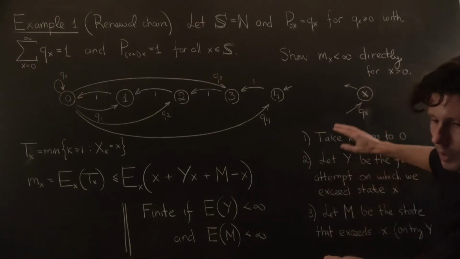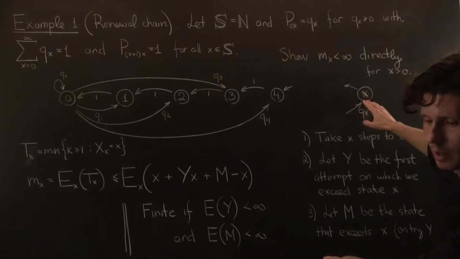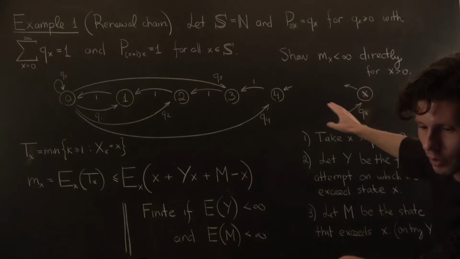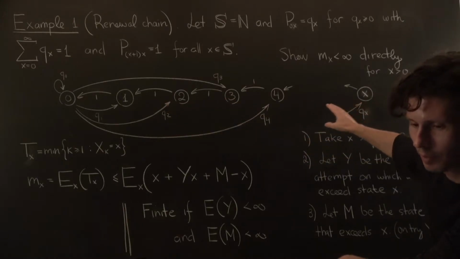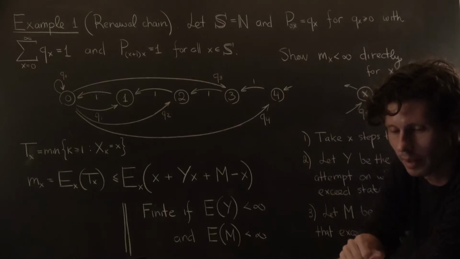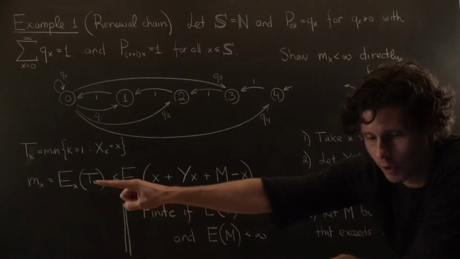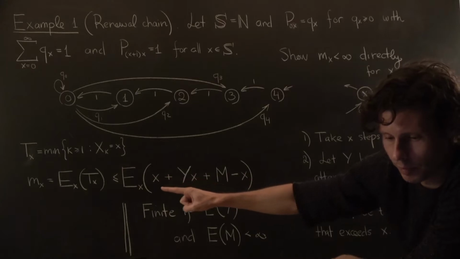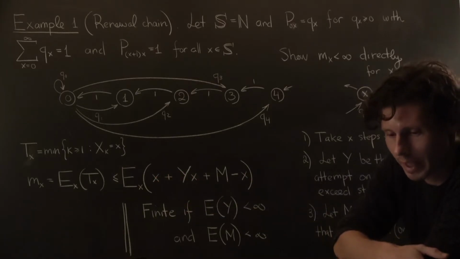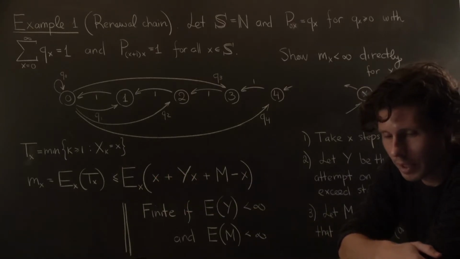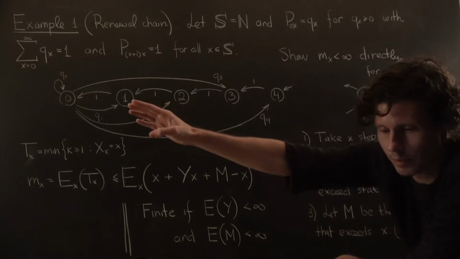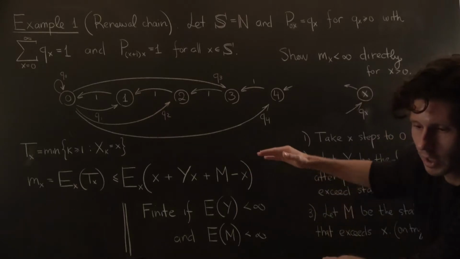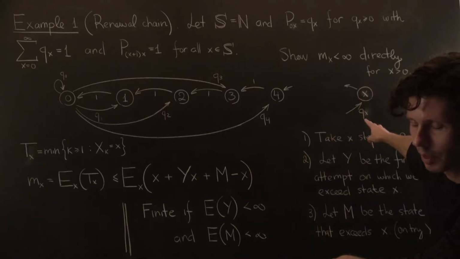So suppose I'm thinking of the state x here. What's the first thing that happens? Before I can return to x, I must first go to 0. Right? This is what deterministically happens. I count down from x all the way to 0, no matter what. And in bounding this return time, I am going to put an x here, obviously. I'm accounting for the first x units of time that it takes me to go from x down to 0. At this point, I do have a chance to return to x, namely with probability qx.